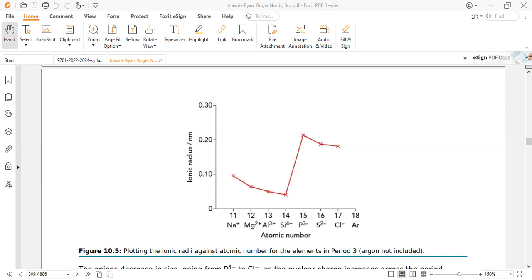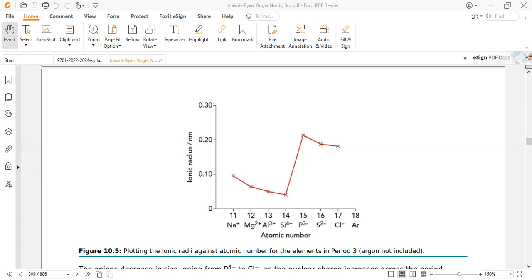As we already stated, the greater number of protons is the reason for attracting the electrons. Here there are 15 protons. If we compare these two, the smaller number of electrons is attracted more powerfully to the protons compared to the larger number of electrons.